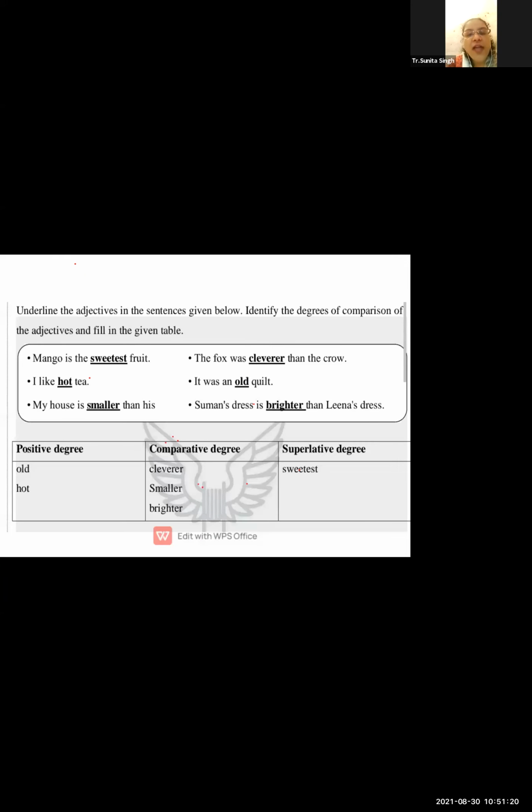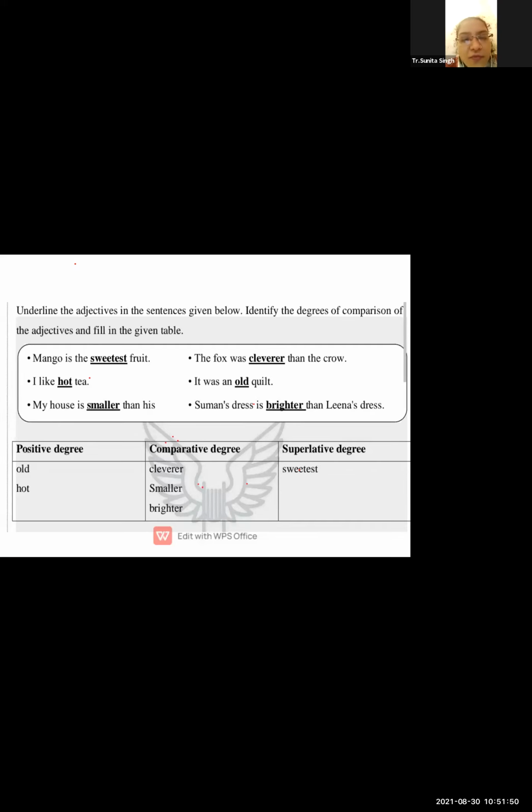Here we have some sentences where the adjective is already underlined. Many times I told you, students, and I want to repeat: for the degree of comparison, you identify the adjective, and you compare the adjective itself. That is called the degree of comparison.